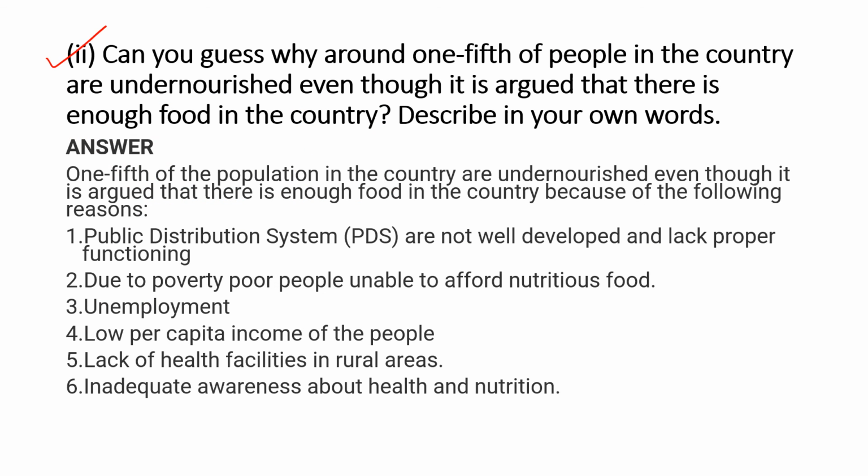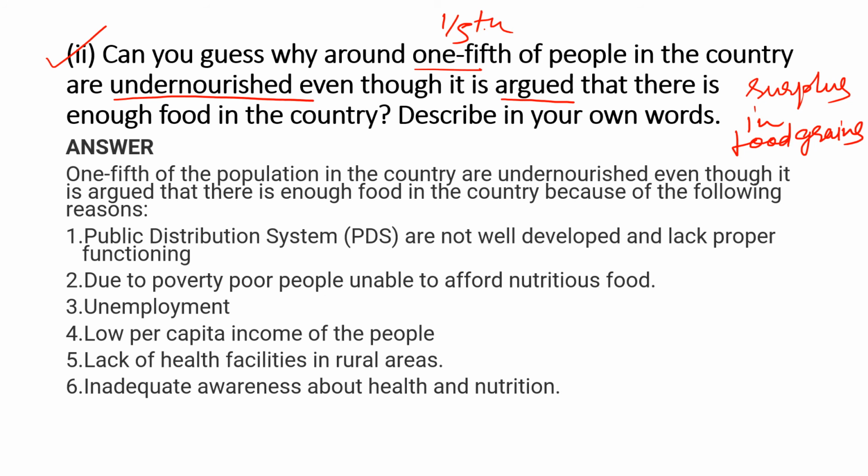The second part of this question is, can you guess why around one fifth of the population in the country is undernourished? They are not getting proper nutrition, even though it is argued that there is enough food in the country, that India has a surplus of food grains. We know that India has a surplus of food grains. Still one fifth of the people in the country are undernourished. Can you argue how this statement is correct? Describe in your own words.